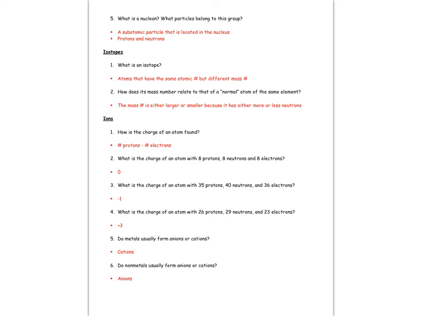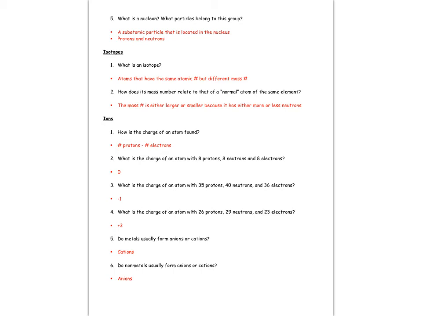An isotope is when you have the same atom with different mass numbers, and that's because the number of neutrons changes. It says, how does its mass number relate to that of a normal atom of the same element? It says that the mass number is either larger or smaller because it has more or fewer neutrons. And we learned that the number on the periodic table is the average atomic mass of all of the naturally occurring isotopes of that particular element and their percent abundances,